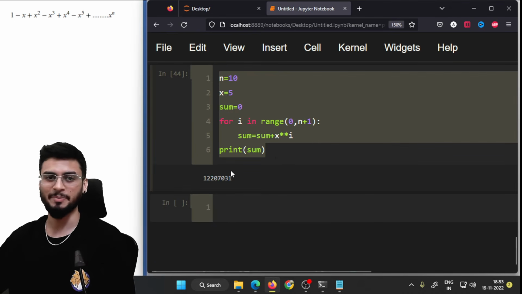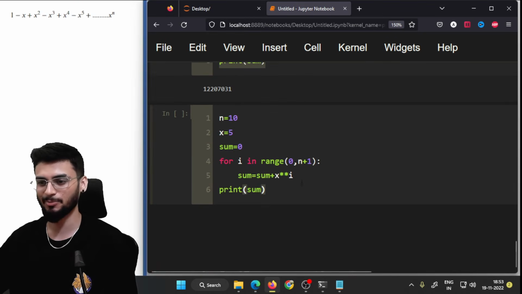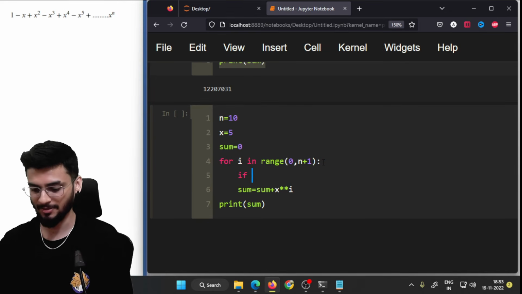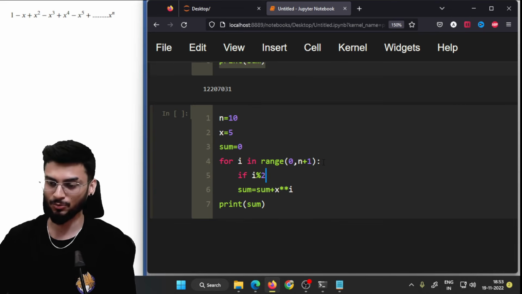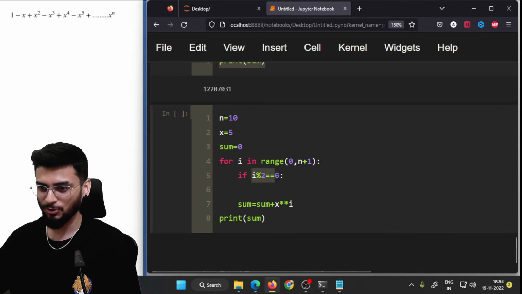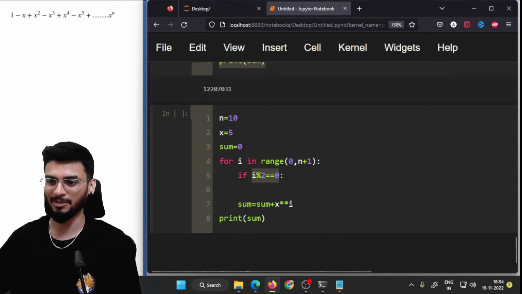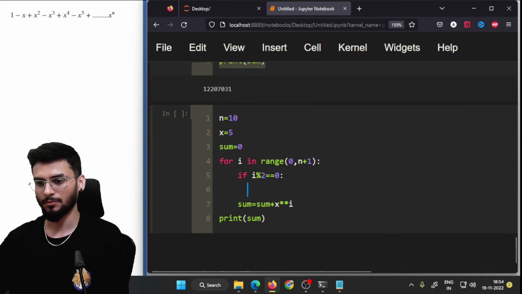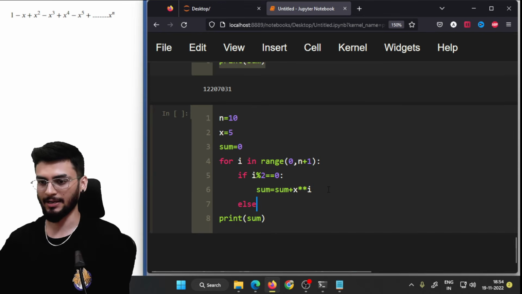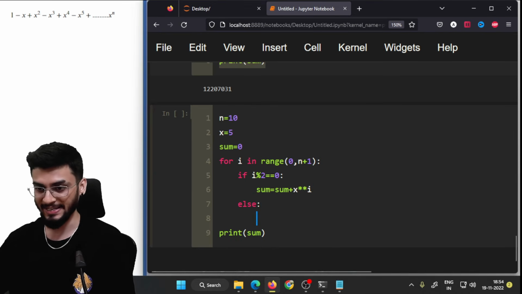Now I'll be just copy pasting the same thing because it's kind of a similar program. The only difference is I need to check for even odd cases. If i percentage 2 is 0. Make sure that you are easily able to understand the value of this statement because it's used very commonly. And I think after you practice a couple of programs, you will be able to understand it. This and else. Else में मुझे सिर्फ एक change करना है in this statement is that I need to change the sign.